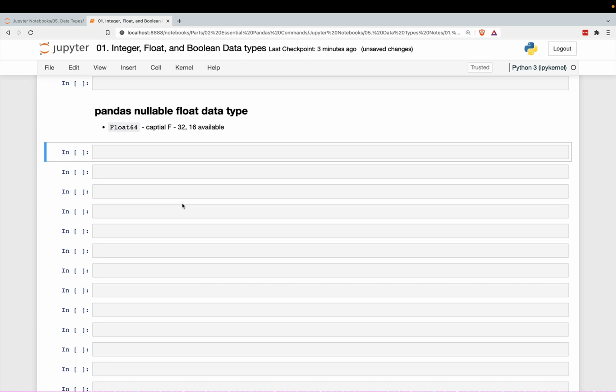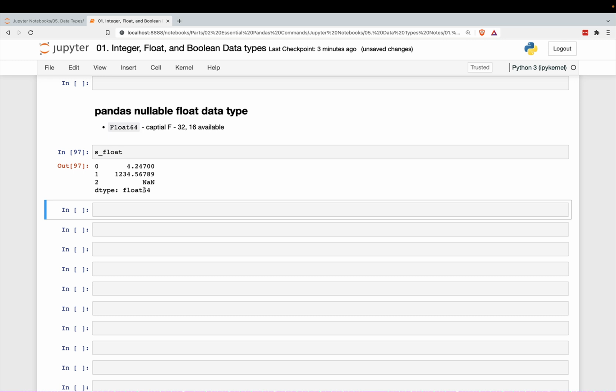Moving on to the Pandas nullable float data type. So we have this float data type over here, which has 64 bits. This is the default. You're always going to get NumPy data types by default. But there is also Pandas Float64, Float32, and Float16 available. So it's capital F Float, in the same manner as the nullable integer, which is capital I Int.